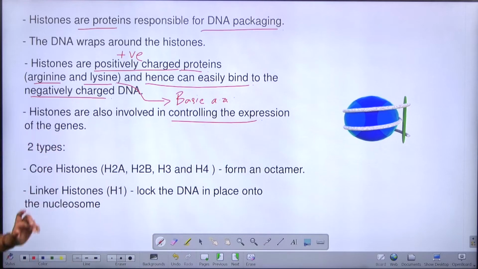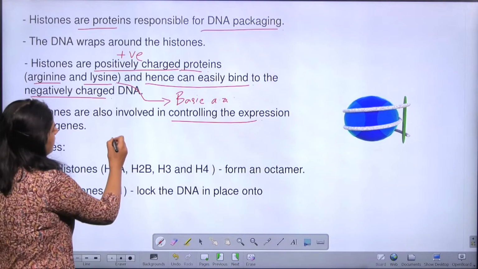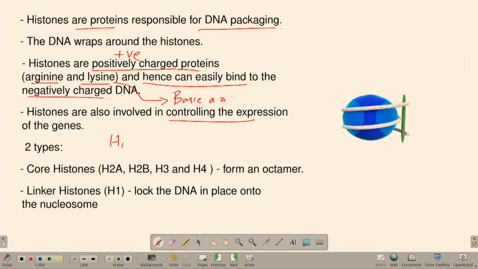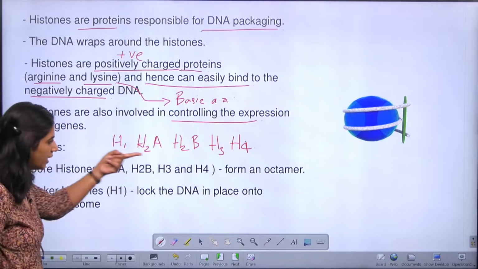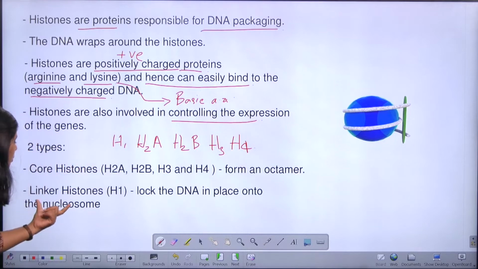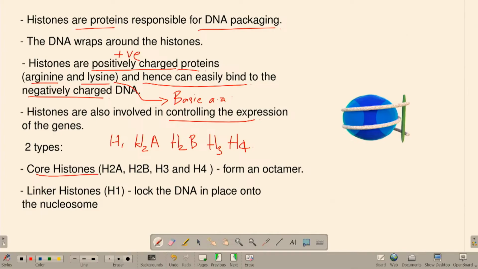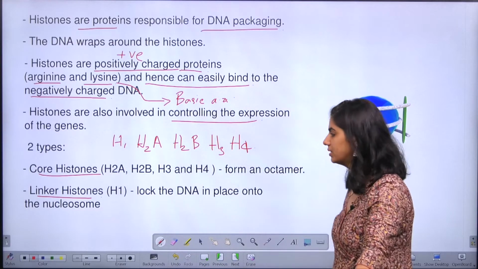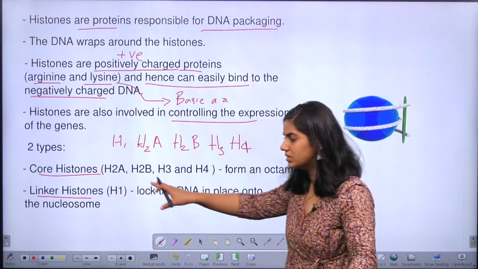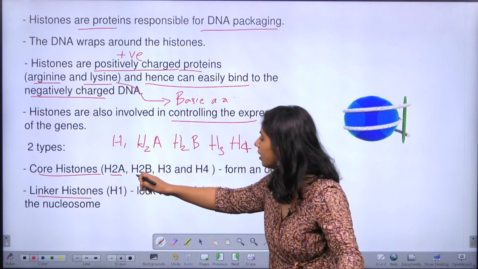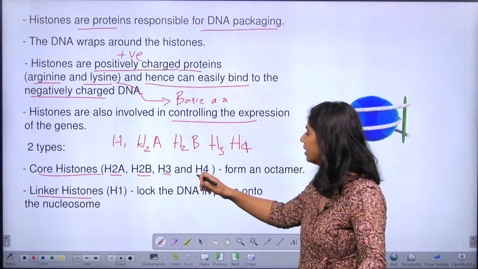Now, there are different types of histone proteins: H1, H2A, H2B, H3 and H4. The whole set of histone proteins has been divided into two types: core histone and linker histone. So what is core histone and linker histone? The core histones are H2A, H2B, H3 and H4.